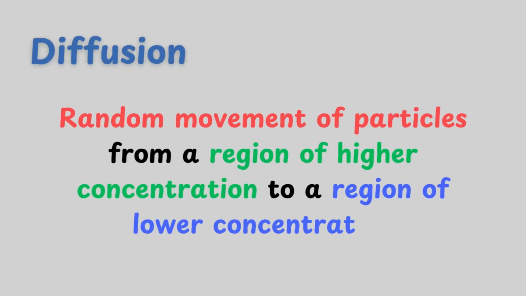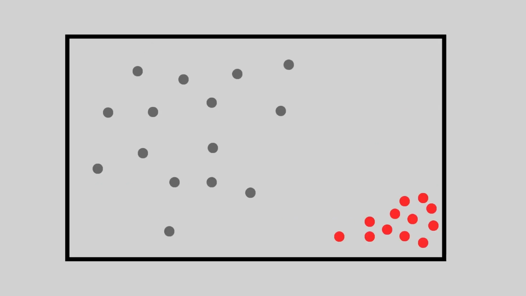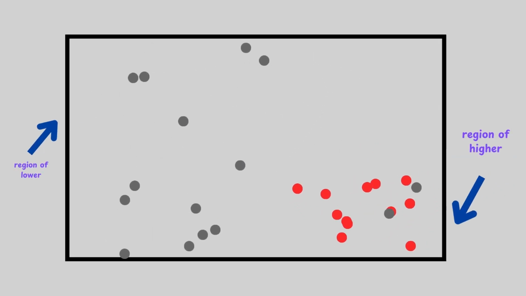Diffusion is the random movement of particles from a region of higher concentration to a region of lower concentration. This is a simulation of diffusion. Think of diffusion as the mixing of particles.